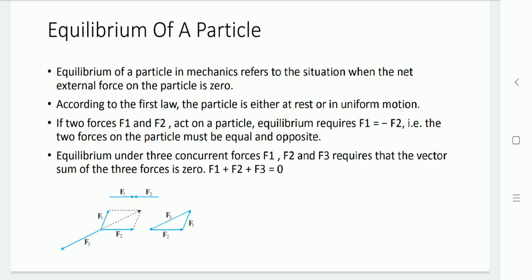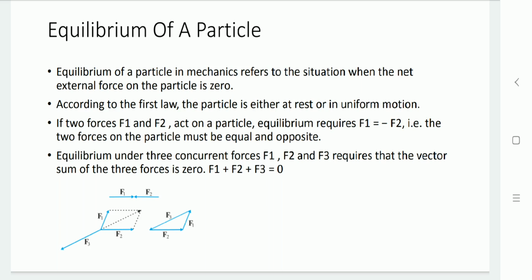So to get the resultant value, we can use the parallelogram method or triangle method. For the parallelogram method, let us obtain the resultant of F1 and F2, and that result will be analyzed with the third force F3. By using this method, we get a resultant value and it should be zero.